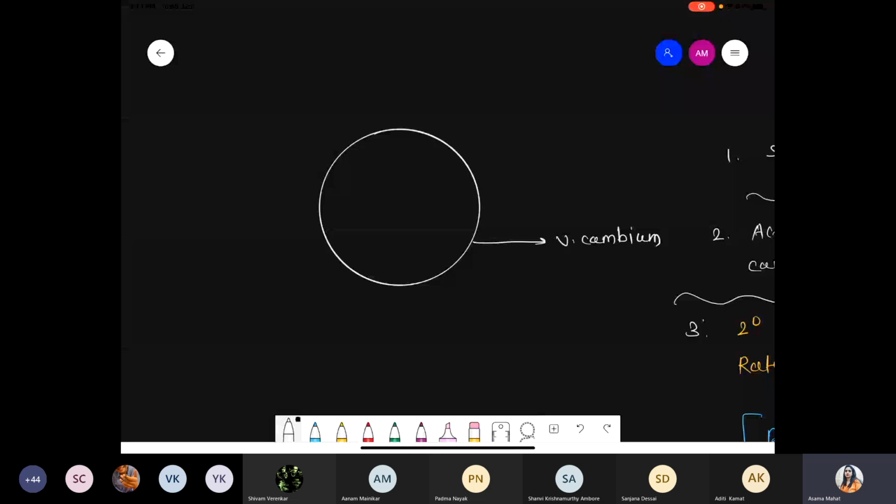Okay. Now what happened? You know very well, vascular cambium basically divides toward the outer side and toward the inner side. Toward the outer side, there is a formation of the secondary phloem. Toward the inner side, there is a formation of the secondary xylem, and it is 8 to 10 times more active as compared to secondary phloem. So secondary xylem is more active.